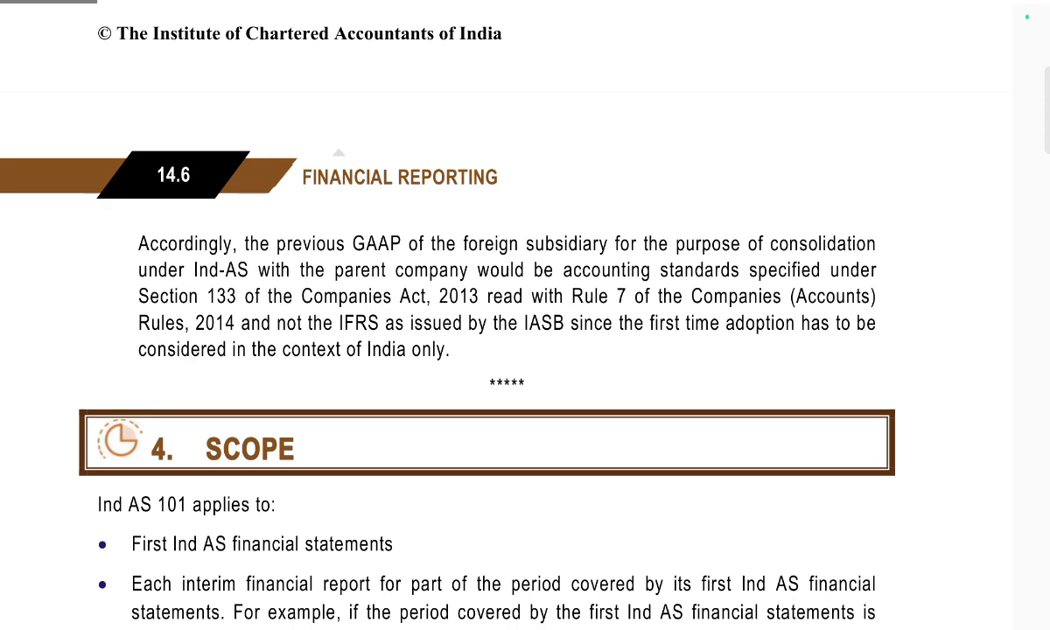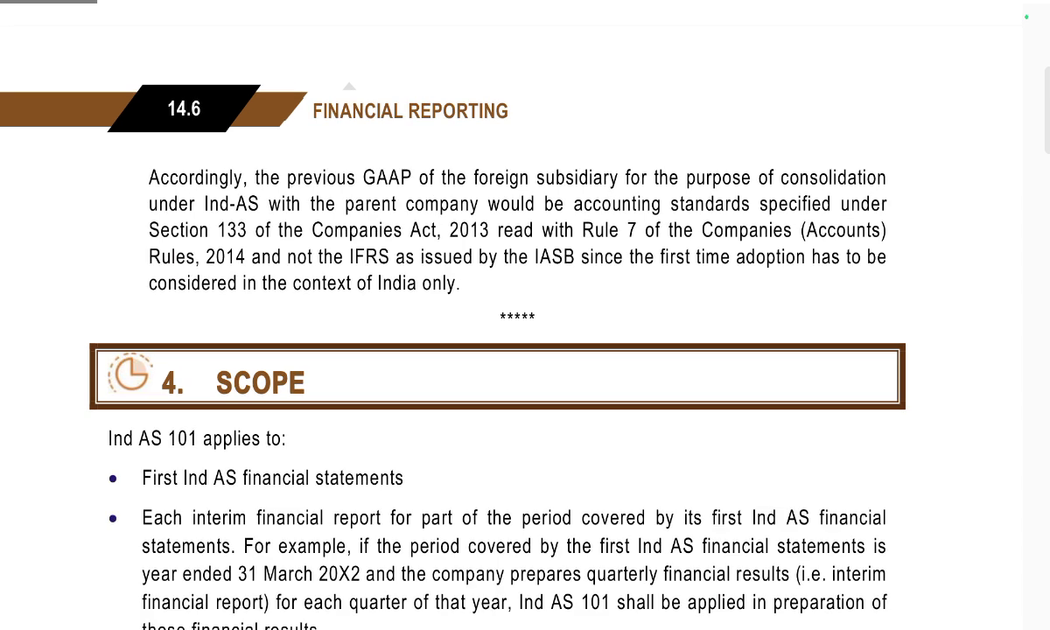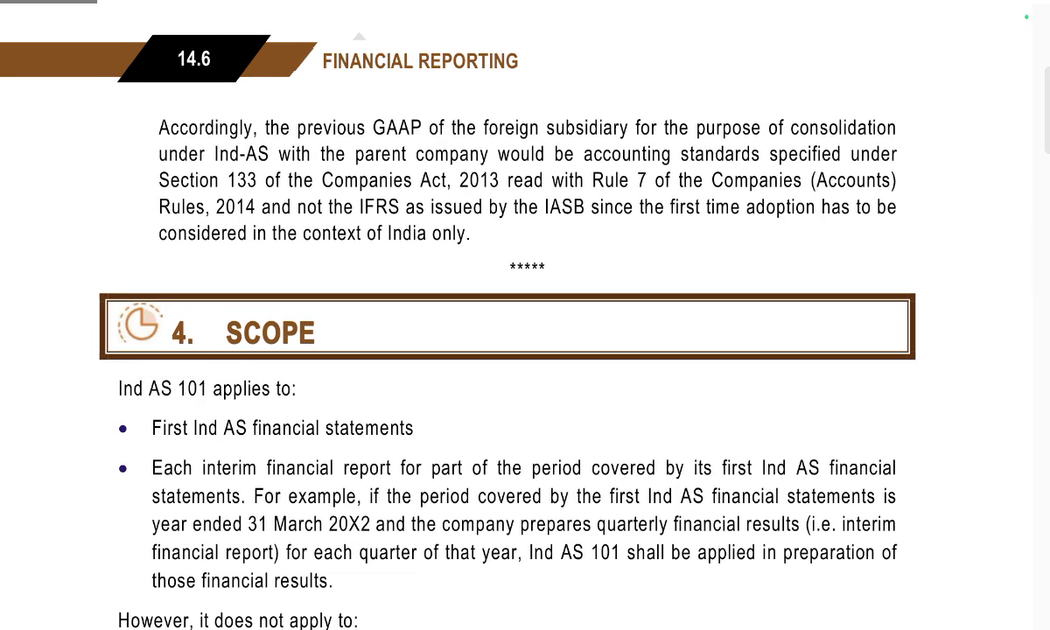According to the provisions, for the GAAP of foreign subsidiaries, for the purpose of consolidated Ind AS for the parent company, the previous GAAP would be the accounting standards specified under Section 133 of the Companies Act 2013, read with Rule 7 of the Companies Rules 2014, and not IFRS issued by the IASB, since the first time adoption was considered to be in the context of India only.